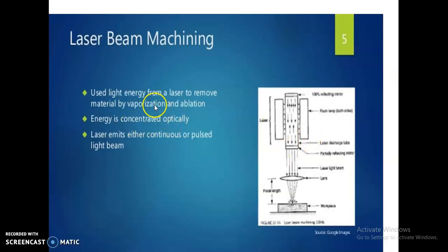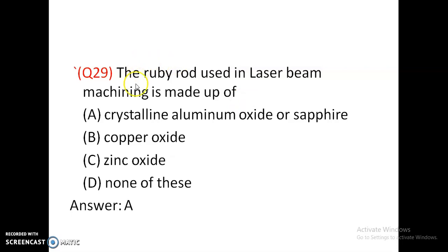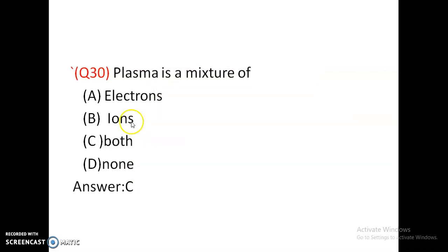In laser beam machining, solid lasers, liquid lasers and gaseous lasers are used. They are concentrated, and this concentrated laser beam is made to strike the workpiece, which removes the material. This is the working of laser beam machining. A ruby rod is a solid laser used in laser beam machining. It is made of crystalline aluminum oxide or sapphire, copper oxide, zinc oxide, or none of the above. So a ruby rod is crystalline aluminum oxide or sapphire. Option A is correct.